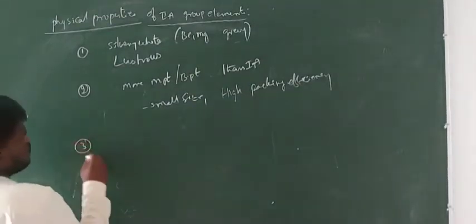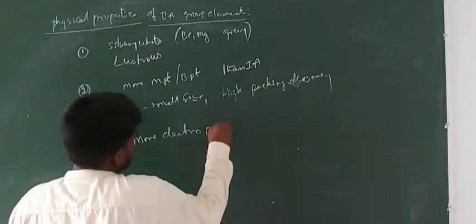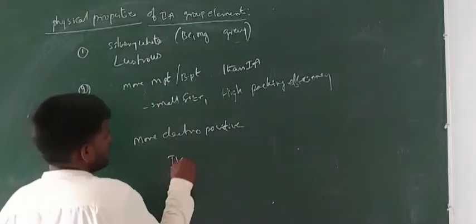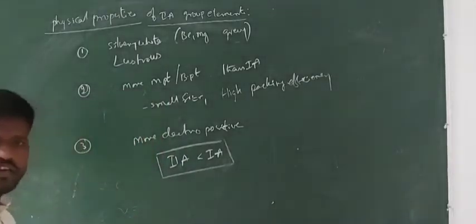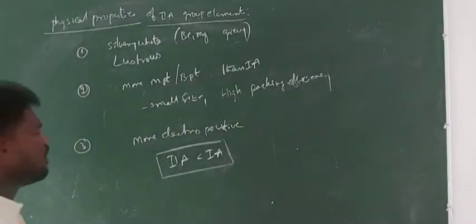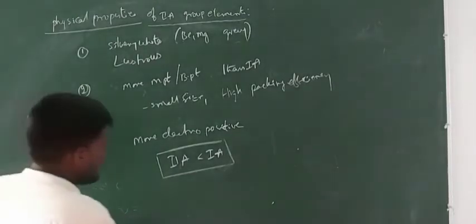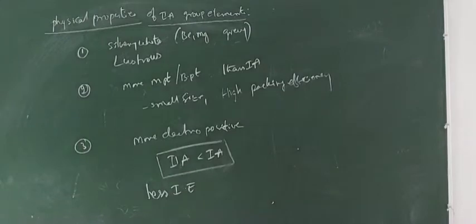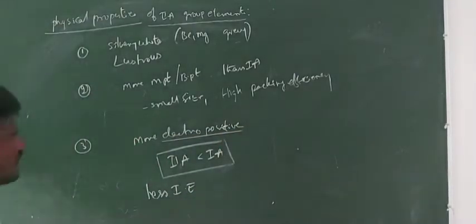And next one, these are more electropositive. But when you compare to the first A group elements, second A group elements are less electropositive. In the entire periodic table, first A group elements are the most electropositive elements. After that, second A group elements contain more electropositivity. The electropositivity is due to the low ionization energy. Electropositivity means the capacity to donate, to release, to lose the electron.